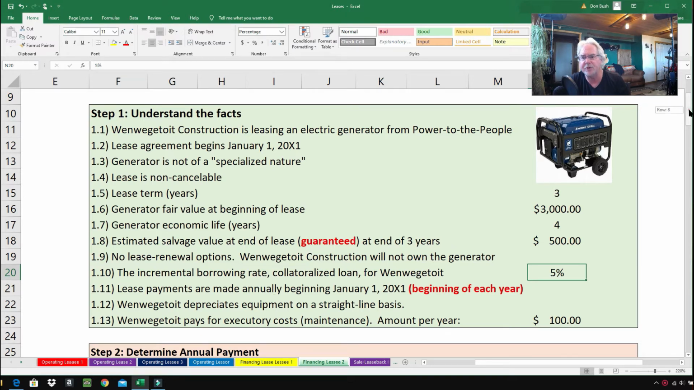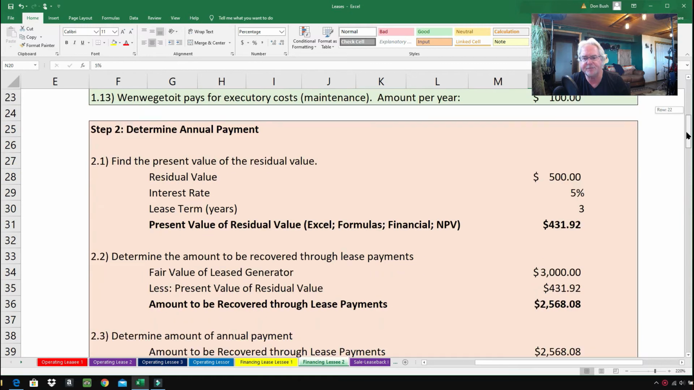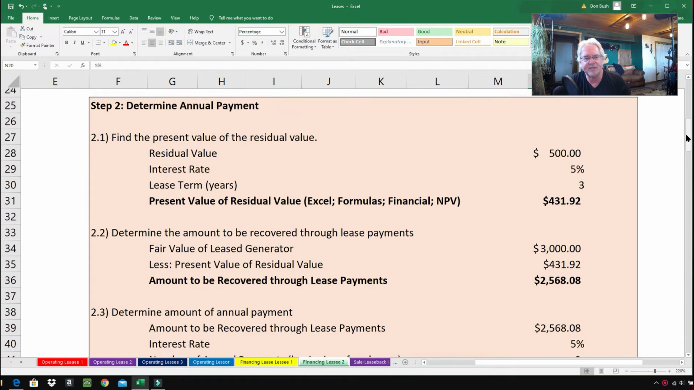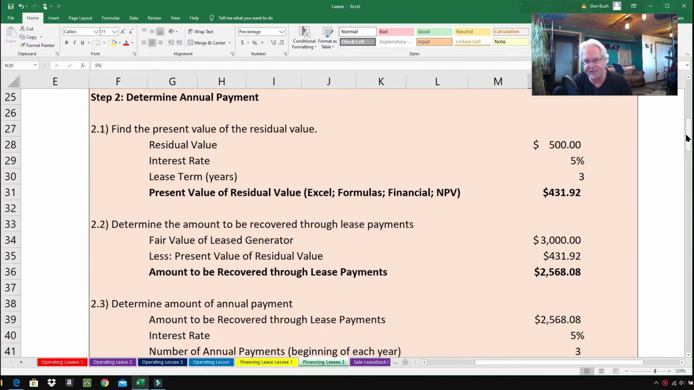So going down to the payments, here we go. Now this first part is the same regardless if it's guaranteed or unguaranteed. Doesn't matter at this point. Find the present value, the residual value, $500. The interest rate, 5%, and folks, that comes from the information up above. The lease term is 3 years. So let's find the present value.